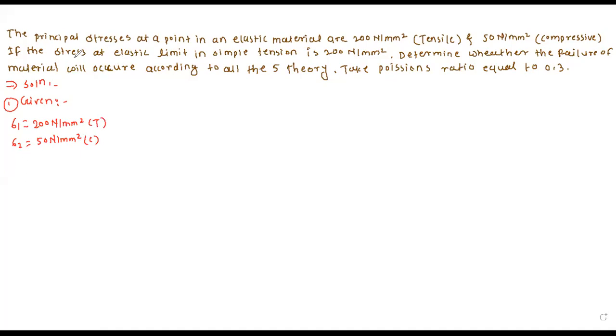After that, the stress at elastic limit in simple tension is 200 Newton per mm square, that means sigma y, the yield stress, is given, which is equal to 200 Newton per mm square, and Poisson's ratio mu is equal to 0.3. That much parameters are given. Now we have to apply the theories one by one.